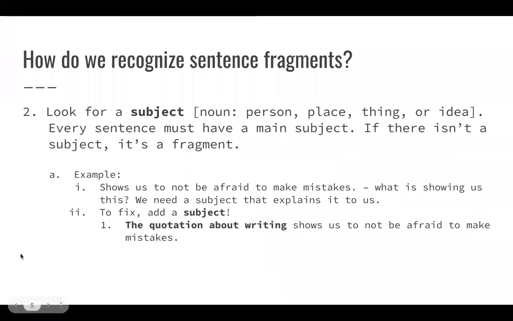Another way we can recognize sentence fragments is by looking for a subject. A subject is usually a noun or noun phrase identifying a person, place, thing, or idea. Every sentence must have a main subject. If there isn't a main subject, it's a fragment. So for example, "shows us not to be afraid to make mistakes." What is showing us this? We need a subject that explains it. So we add one. "The quotation about writing shows us not to be afraid to make mistakes." The noun phrase, the quotation about writing, bolded here, lets us know what our subject is.